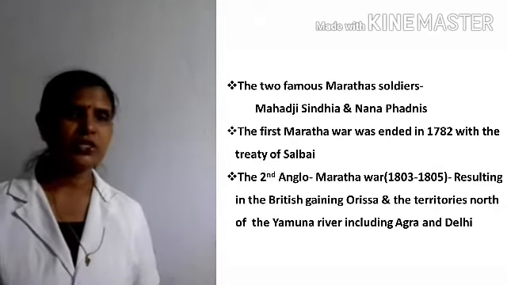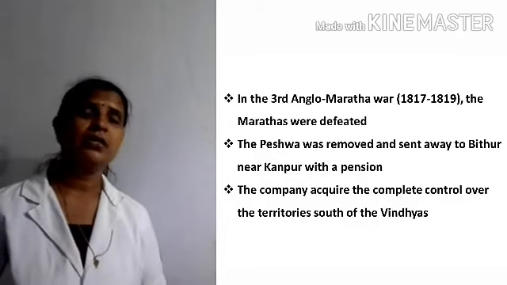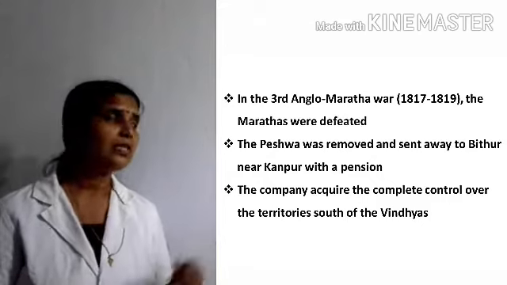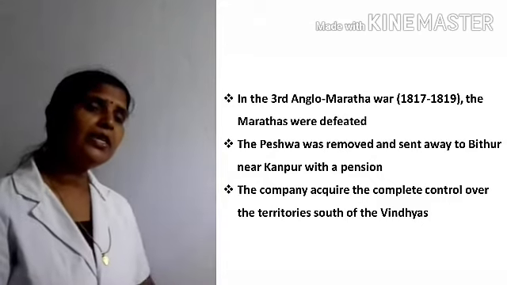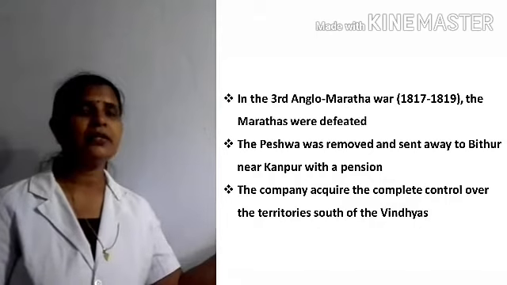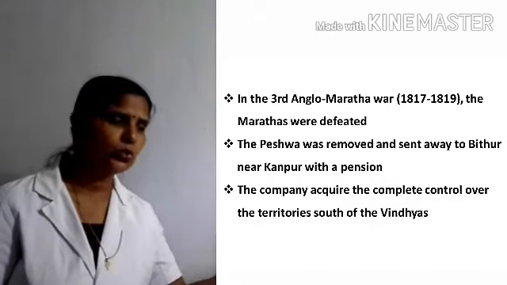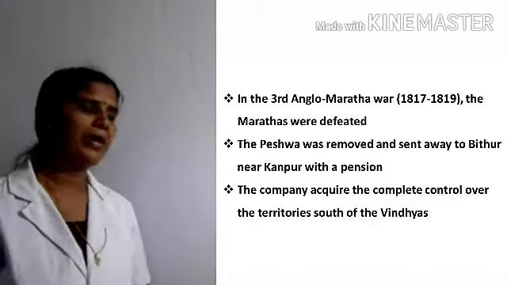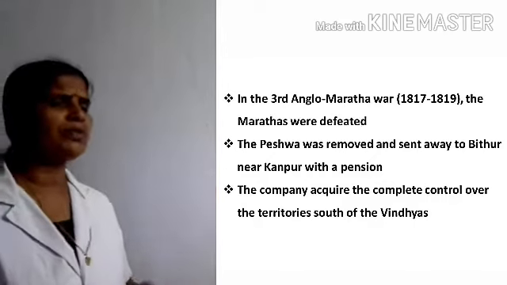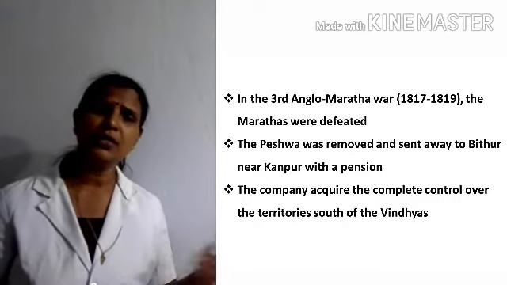Then next, in the third Anglo-Maratha war, from 1817 to 1819, the Marathas were completely defeated and the Peshwa was removed, and then sent away to Bithur near Kanpur with a pension, and the company acquired complete control over the territories south of the Vindhyas.